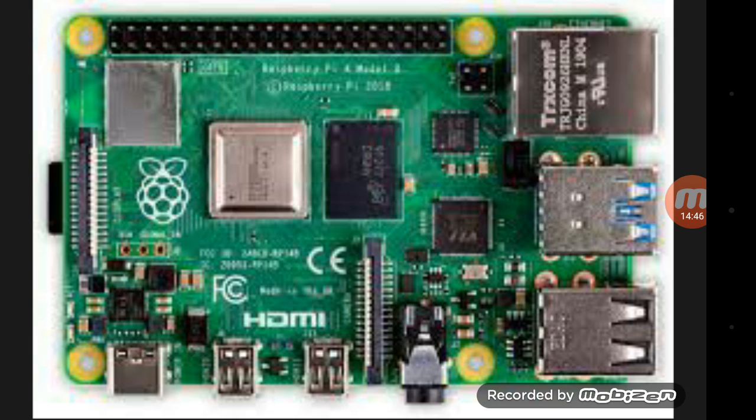So it will be like your smart TV. And some more, their official OS which is called Raspberry OS. That Raspberry OS works perfectly. You have a light version of that and you have a full version of it.